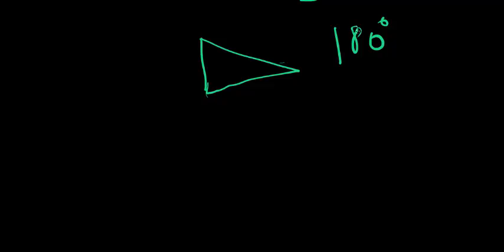So in my notes I have the set of all triangles on a plane. No matter what triangle that is, we already know that the sum of all the angles in a triangle is going to be 180. So this is not a random experiment for me. Finding the sum of all the angles in a triangle is a deterministic experiment.